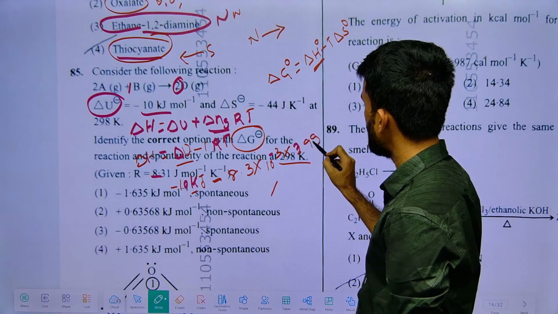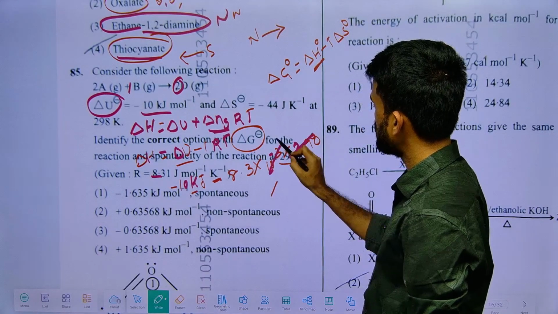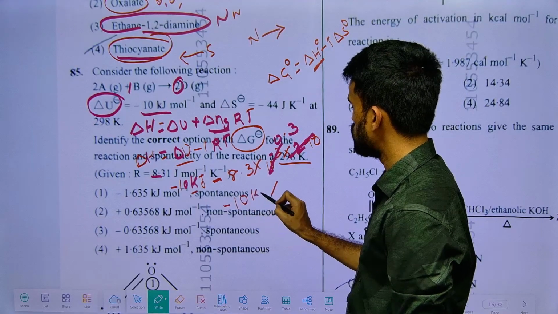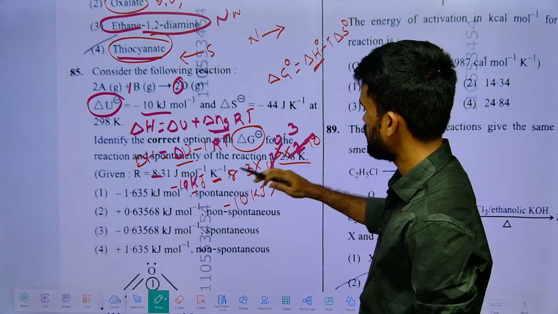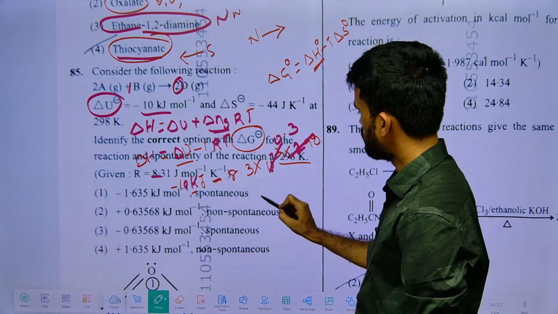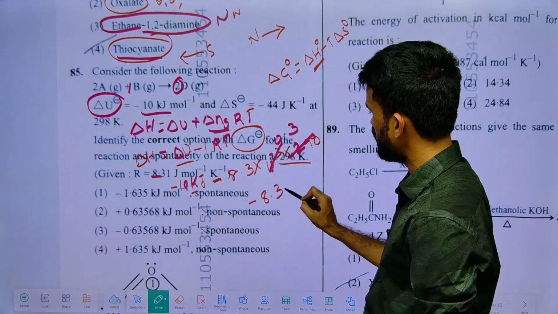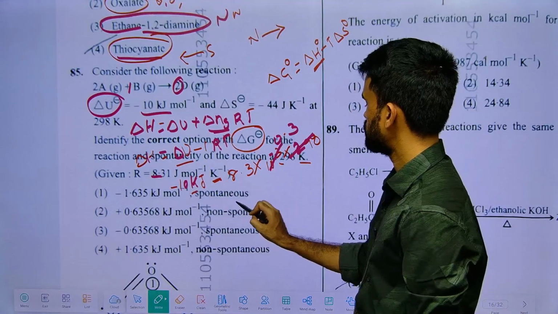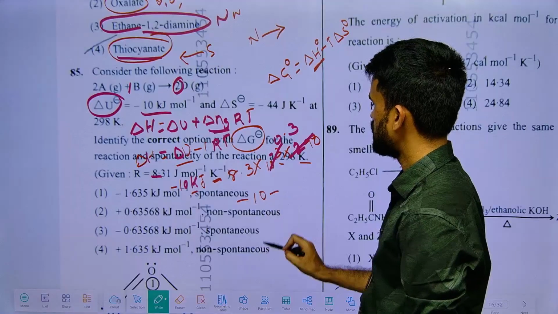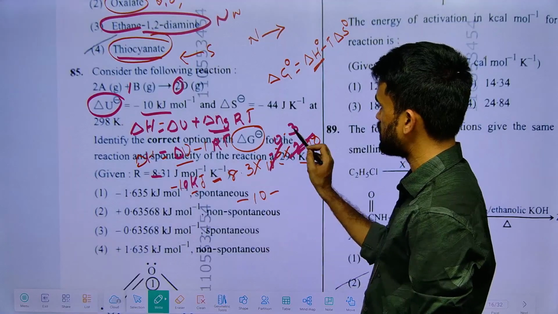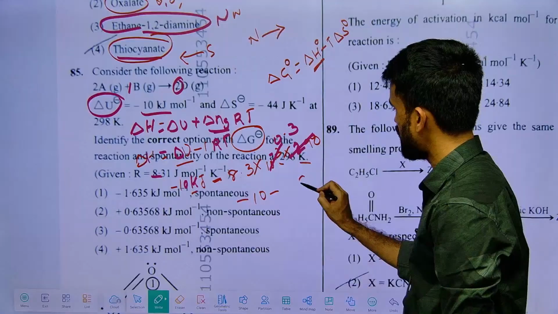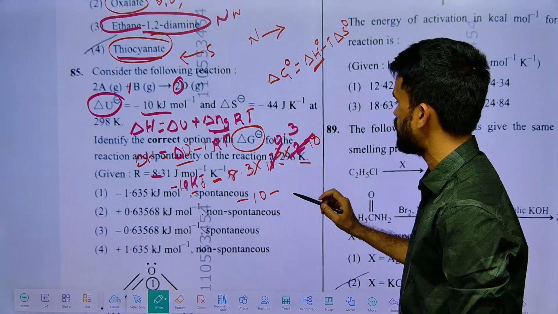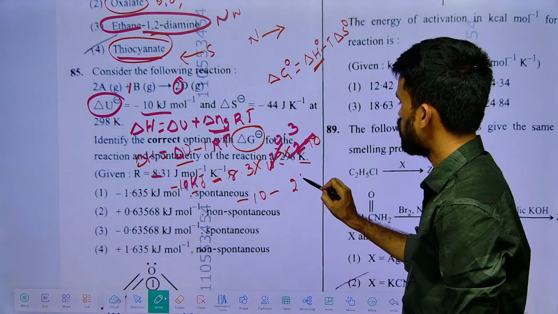Upon simplifying this, you will get roughly 0.3. So minus 10 kilojoules minus 8.3 into 0.3. So 3 3 is a 9, 9 3 is a 24. So I can simply write it as 25. Okay, and how many decimals are there?